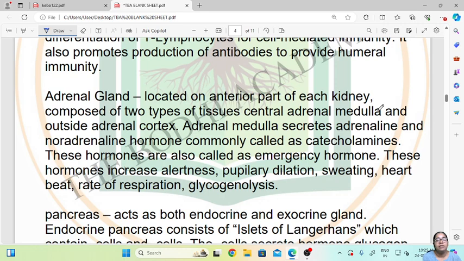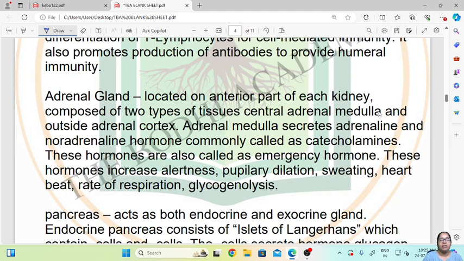The adrenal medulla secretes adrenaline and noradrenaline, called catecholamines. These hormones are also called emergency hormones. These hormones increase alertness, pupillary dilation, sweating, heartbeat, rate of respiration and glycogenolysis.